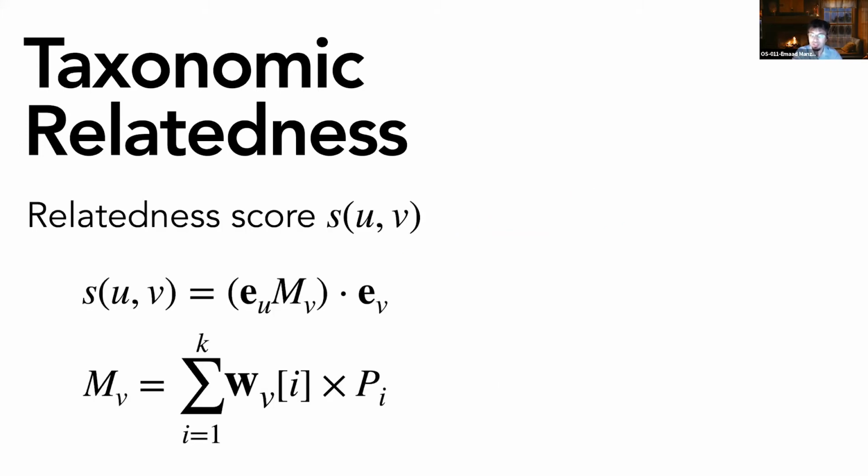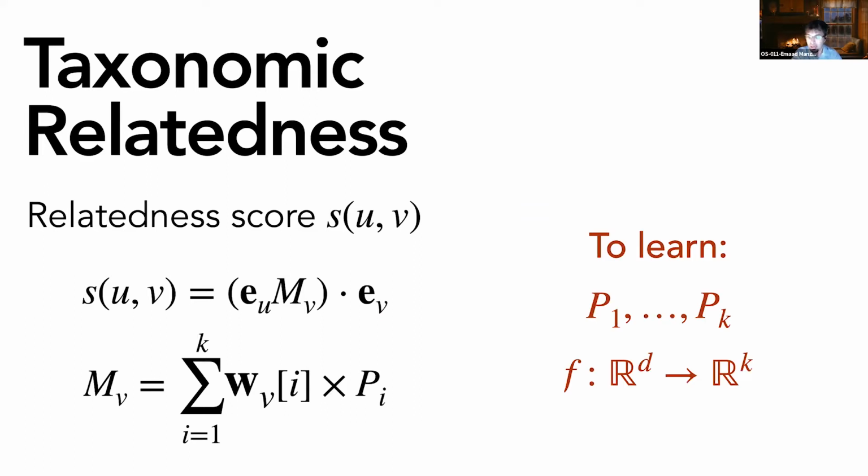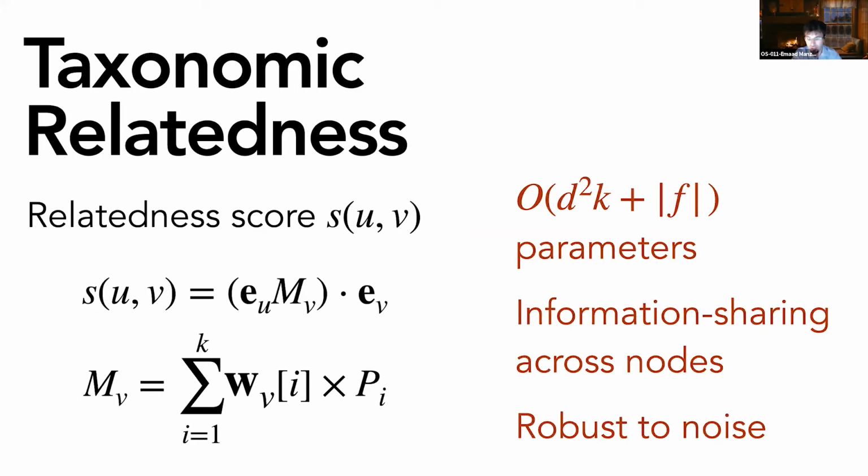The parameters we need to learn now are the k linear maps and the function f that maps node feature vectors to their taxonomic roles. And f could be anything from a simple linear transformation to a neural network. In contrast with the more flexible score we saw earlier, this requires learning much fewer parameters, and it also allows nodes to share information with each other, which makes the method more robust to noise.